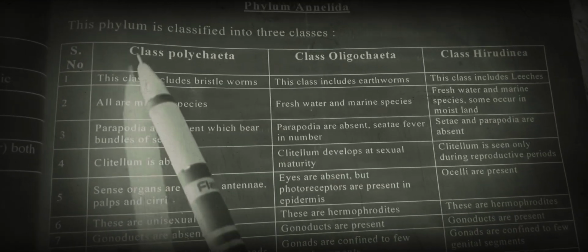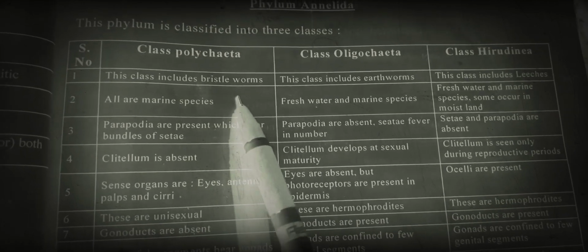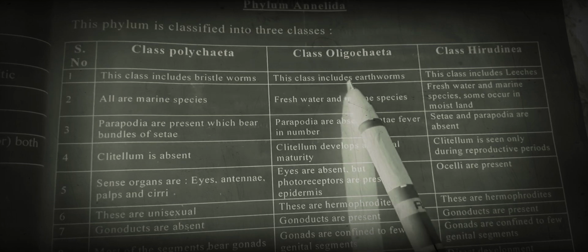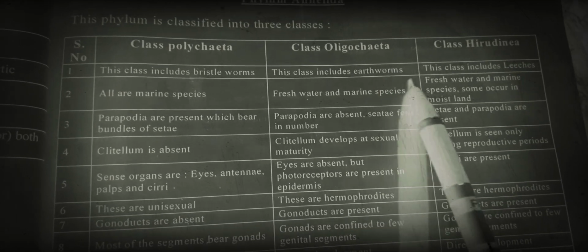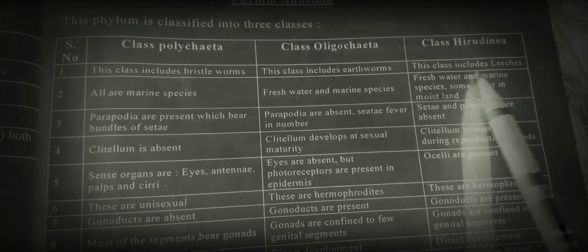Polychaeta includes bristleworms, so these are also called bristleworms. Oligochaeta includes earthworms. We know that earthworms are friends of farmers, right? Next, Hirudinea. This class includes leeches.